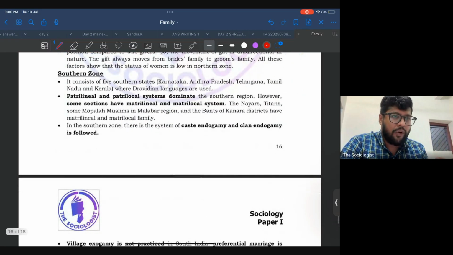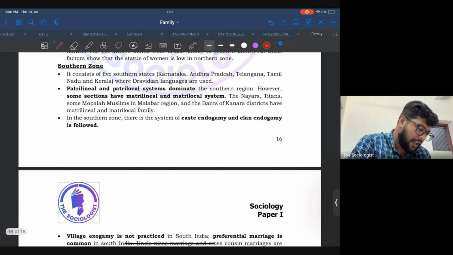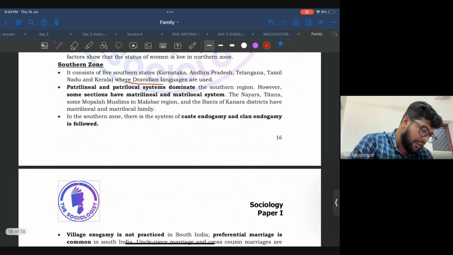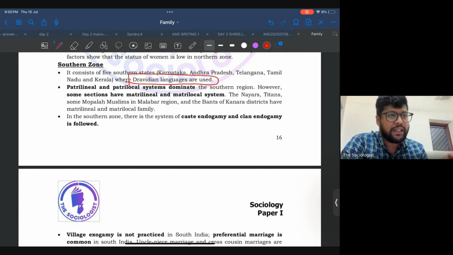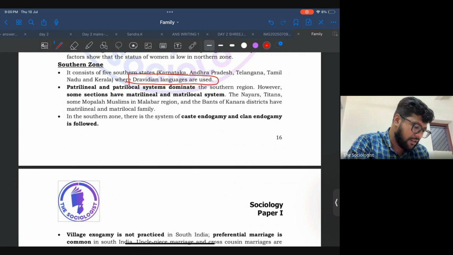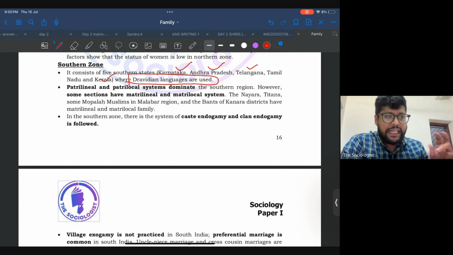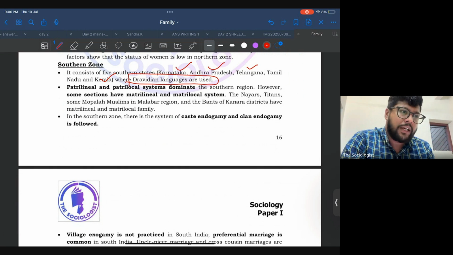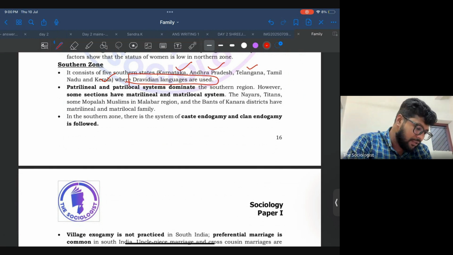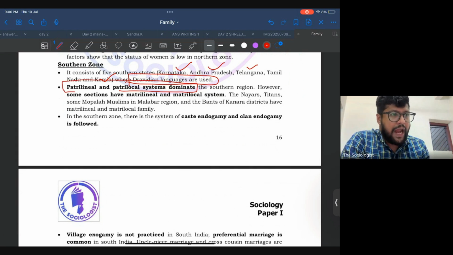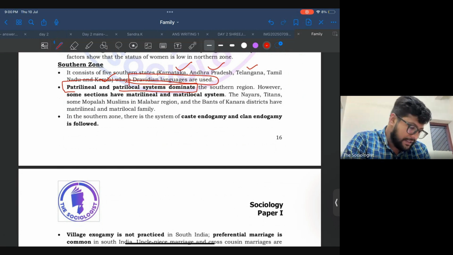With respect to the southern zone, this is based on the Dravidian languages. The states which come under the southern zone are Karnataka, Andhra Pradesh, Telangana, Tamil Nadu, and Kerala. With respect to the lineage system as well as the residential pattern, there is also a patrilineal as well as patrilocal system, as in the northern part. But along with the patrilineal and patrilocal system, there is a matrilineal and matrilocal system also coexisting